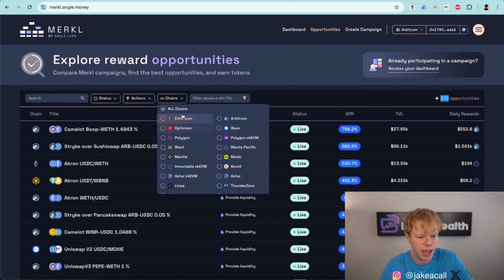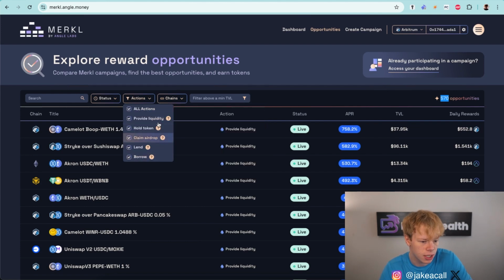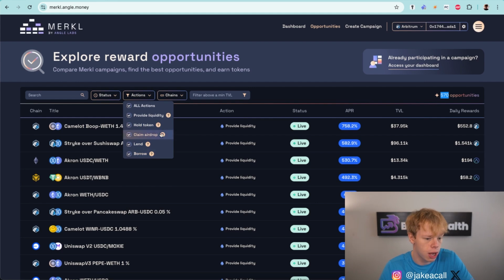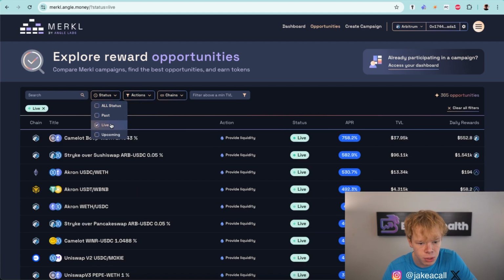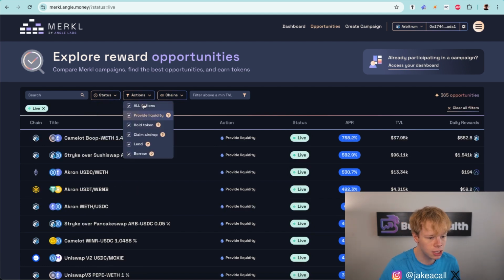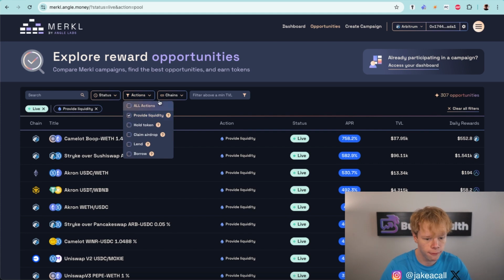I would say your best bet is to filter specific chains and specific actions, like not just providing liquidity, but also hodling tokens or lending and borrowing or claiming airdrops and stuff like that, while making sure that you are only looking at live positions. When we dive into this, you can see that there are 365 live opportunities right now. In terms of actions, I just want to look at providing liquidity. So there's 307 opportunities right there.